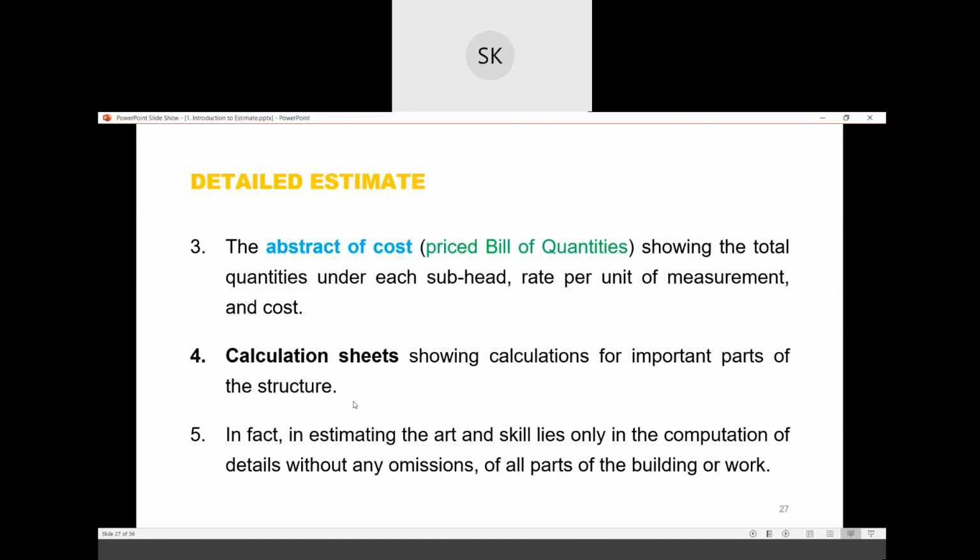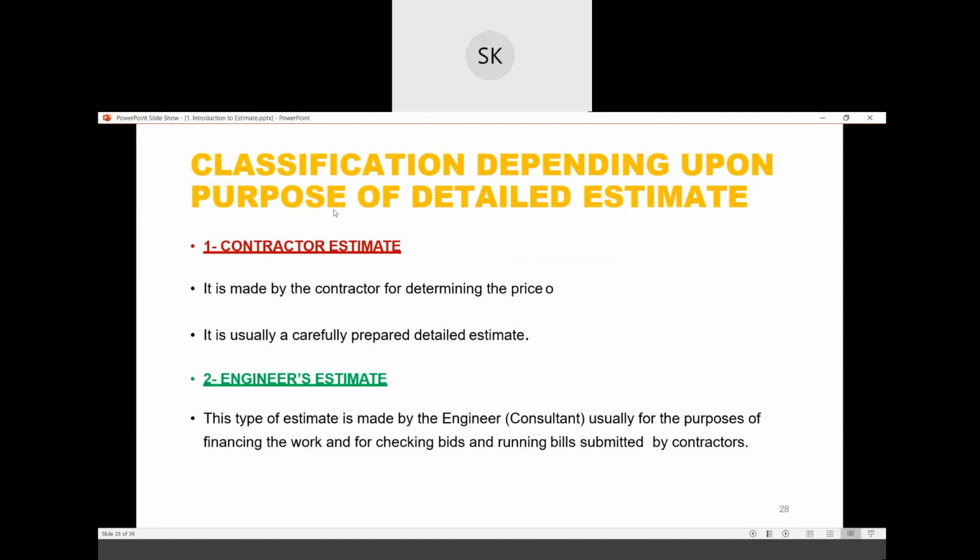Calculation sheet. Then estimating. In fact, in estimating, the art and skill lies only in the computation of details without any omissions. So estimating is an art. Okay, how you take out the quantities without overwriting the same quantities again and again. It requires a great skill actually. Then classification depending upon purpose of detail.